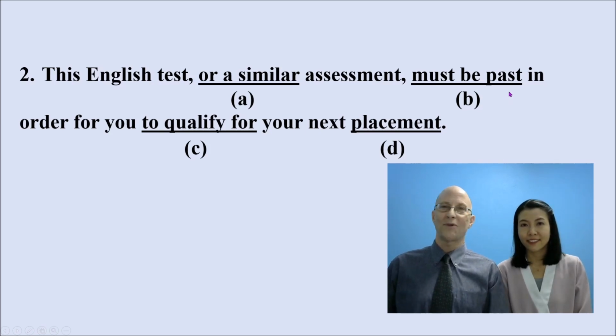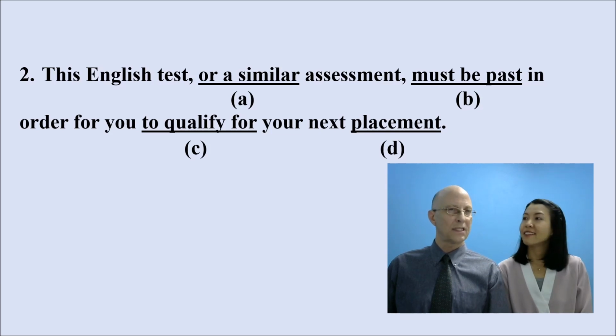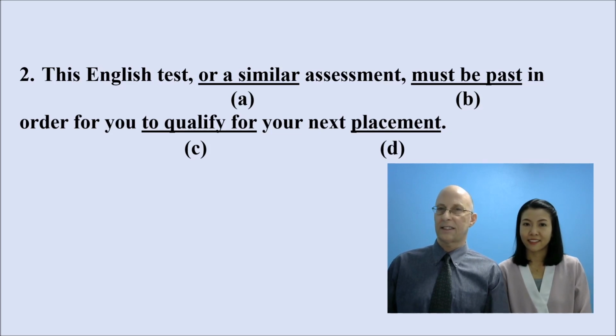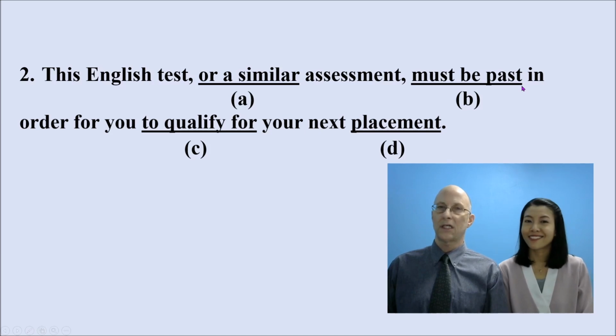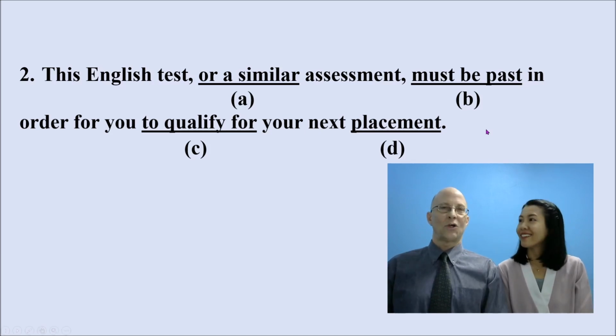This is an example of a homonym. Homonyms are 2 words that sound the same but are spelled differently. And they are often tested in these kinds of tests. So here we have past, which sounds correct, but is actually the incorrect spelling. So how should the past participle of pass be spelled?